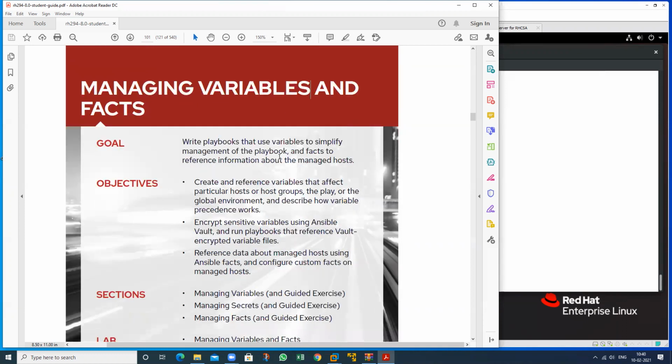So I can define a variable in a playbook also. Ansible also supports variables, and we can also define facts. So any knowledge regarding facts? What is a fact? No, sir. Okay. Facts are also variables, but these are predefined variables. These are predefined variables that can be checked on the managed host.